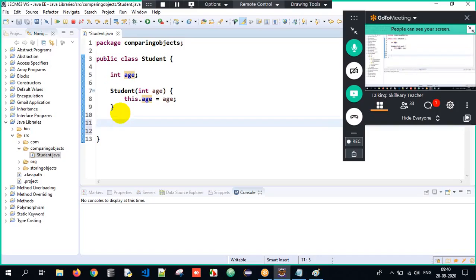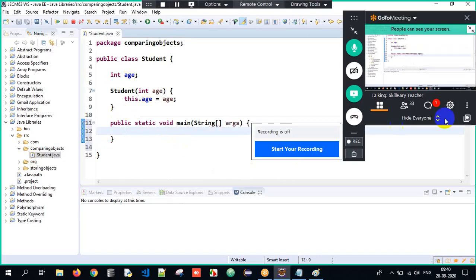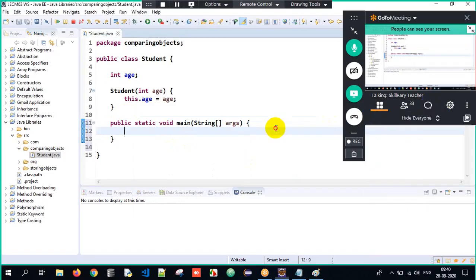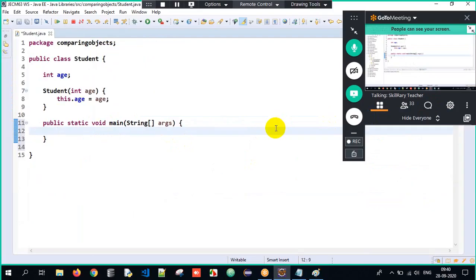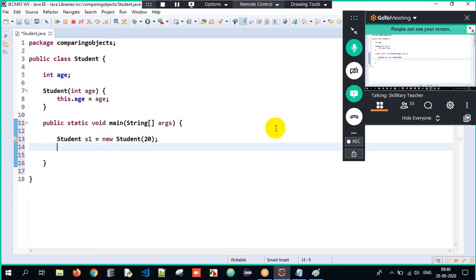Now here, I will have my main method wherein the execution will always begin. I'll maximize the screen, Control M. Now I will create a couple of student objects. Student S1 equals new Student of age 20.